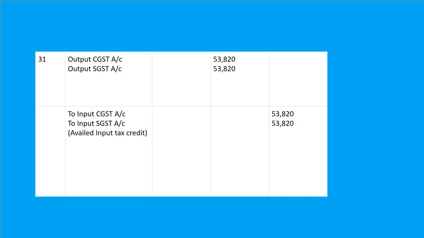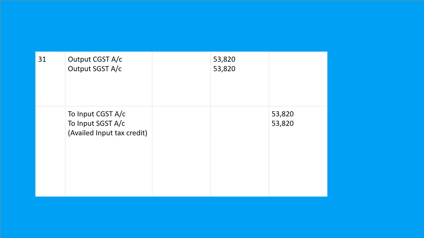So in all the entries, output and input CGST and SGST amount is equal. That's why we will do the entry with output CGST account debit 53,820, output SGST account debit with same amount, to input CGST account, same amount, to input SGST account.